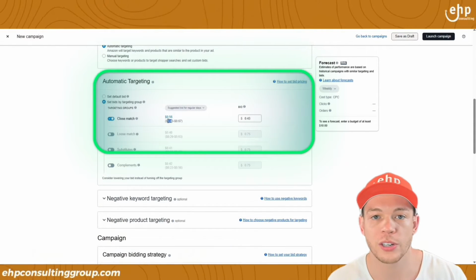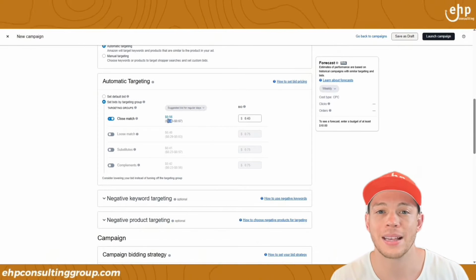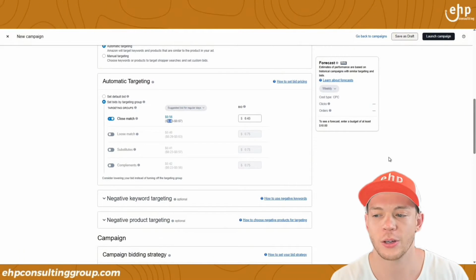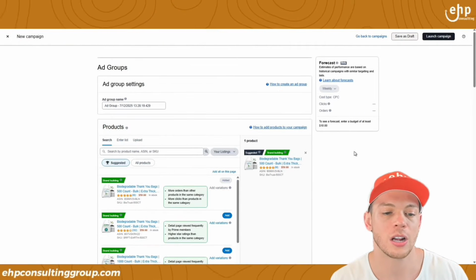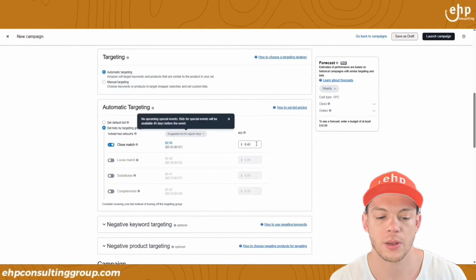I don't want you overspending on these campaigns, right? We want to try to underspend on these campaigns so we can get the best amount of data in the shortest amount of time and not overspend. Like a lot of gurus say, I don't want you to overspend your money. I don't want to waste your money. Okay. Now we're going to do that. There we go. Lowest bid.